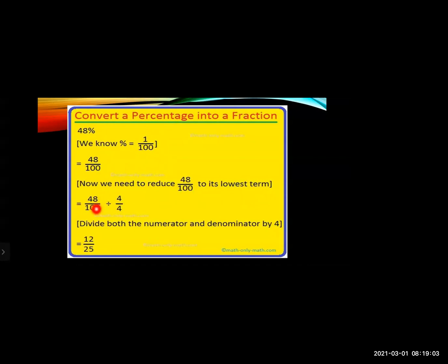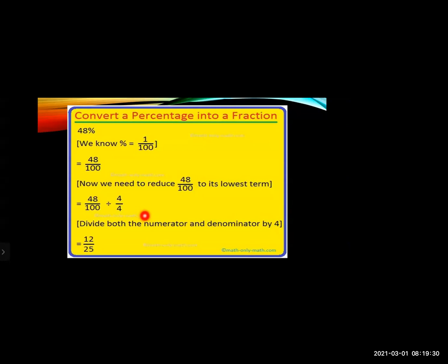We have to divide it. Okay, this fraction we have to reduce to its lowest term. So when you divide, you will get 4 upon 4. Okay, so divide both the numerator and denominator by 4. So see students, you have to divide by the same number in numerator and denominator also.